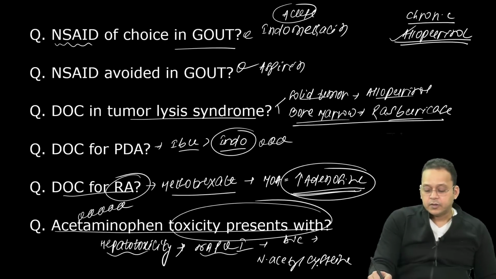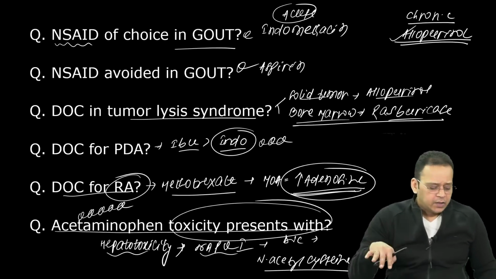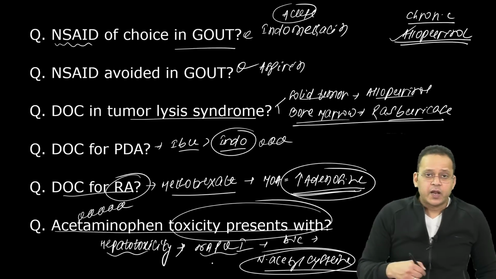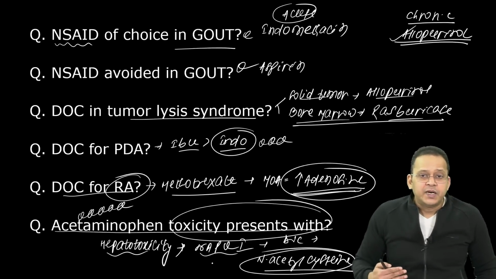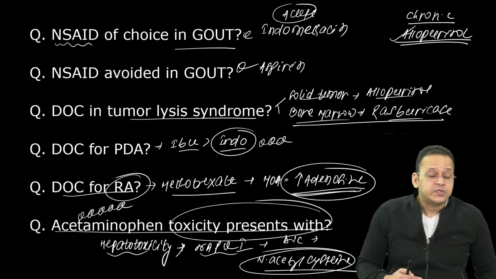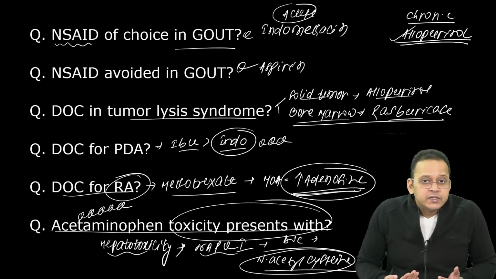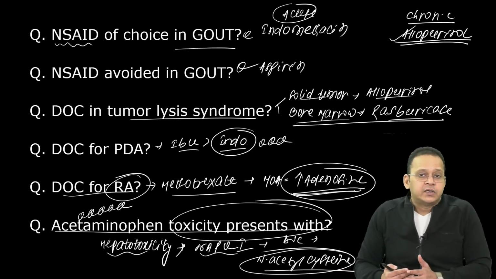N-acetylcysteine. If they further ask you, if the patient does not respond to N-acetylcysteine, then what happens? He goes into fulminant liver failure. And if he goes into fulminant liver failure, what can I do as a doctor? The only thing I can do is go for emergency liver transplantation.